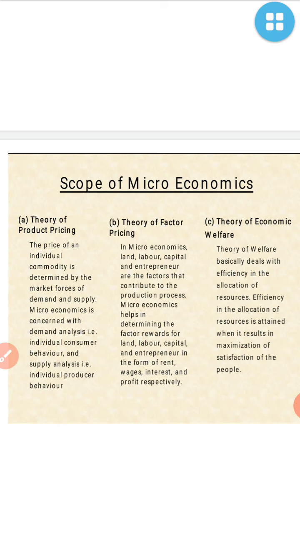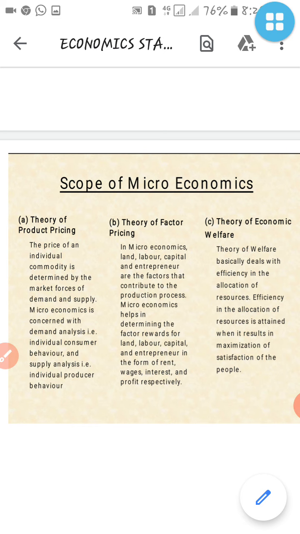Okay, B is the theory of factor pricing. In microeconomics, land, labor, capital, and entrepreneur are the factors that contribute to the production process. Microeconomics helps in determining the factor rewards for land, labor, capital, and entrepreneur in the form of rent, wages, interest, and profits respectively.